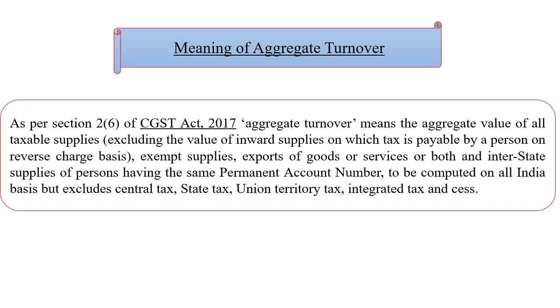And one more thing that is to be excluded: the inward supplies on which tax is payable by a person on reverse charge basis.